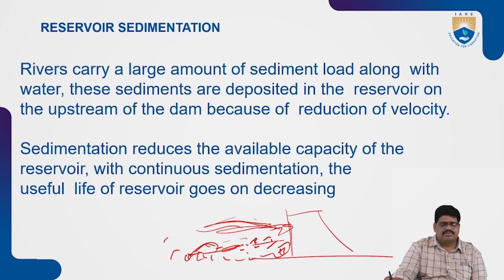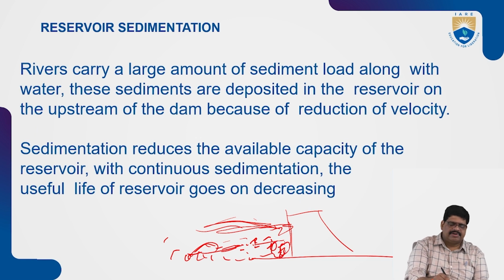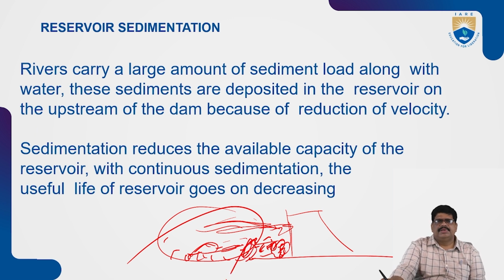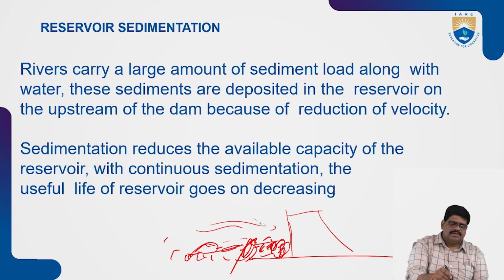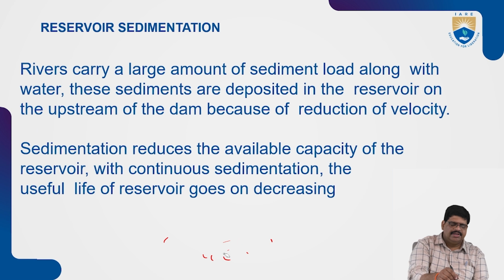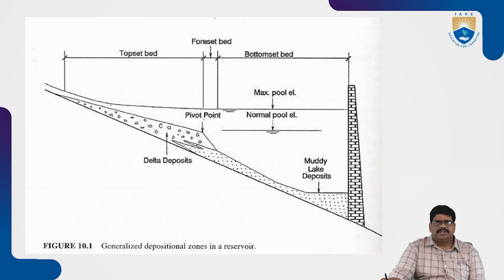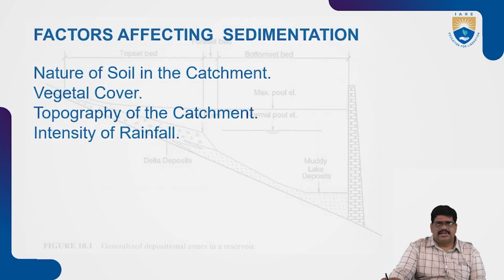Based on this, the deposit can increase, and then the capacity of the reservoir will be less. Not only that, it can weaken the structure. So the dead storage will decrease during the sedimentation of small sand particles. This obstructs the storage capacity, raising the bottom bed level.